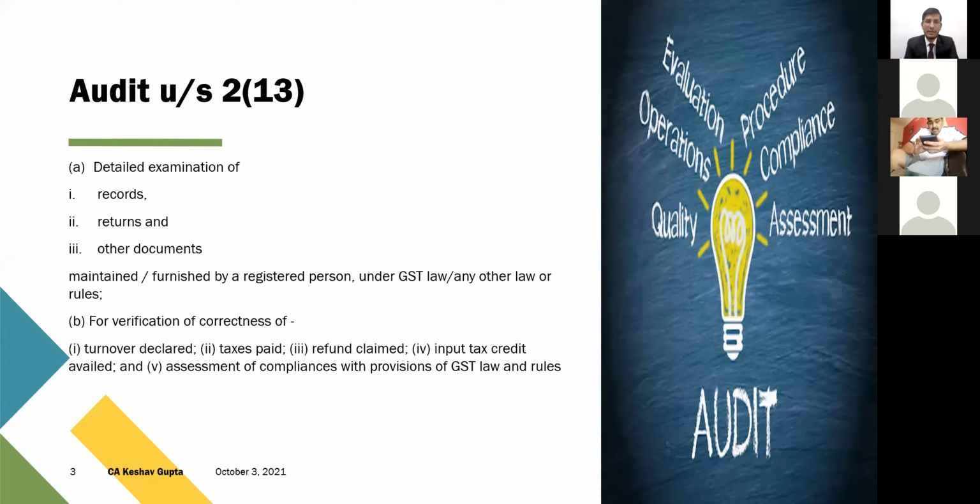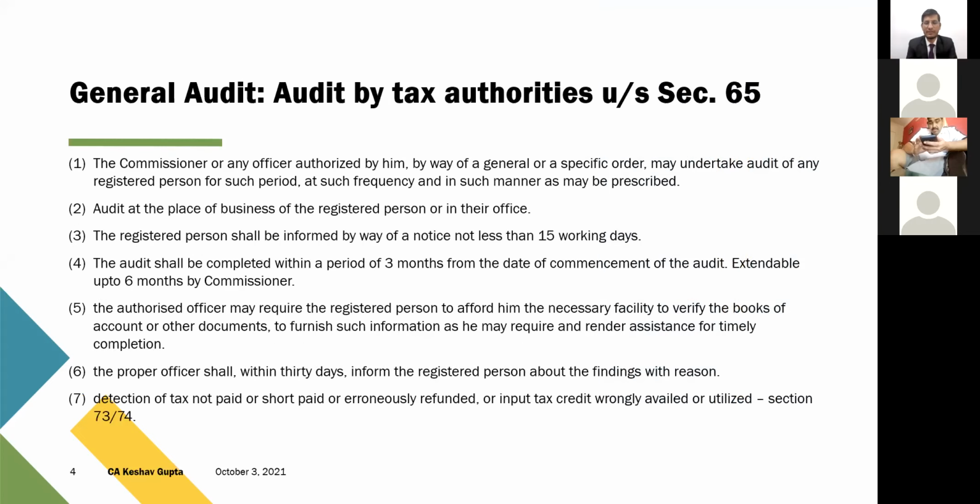So it is not just confined to the verification of turnover, taxes, refunds, input tax credit, but it includes everything, all the compliances which you are supposed to do under GST law and rules. Everything is covered for the purpose of verification of the correctness of those laws and provisions. So this is the definition of audit under section 2(13). And with this definition, I can say that the scope of audit is pretty high, and it is not confined just to one or two verifications. It is liberal enough to cover the verification of all the provisions of GST law.